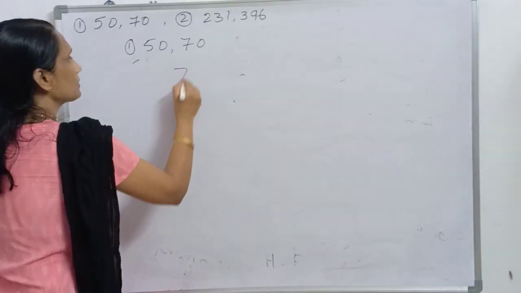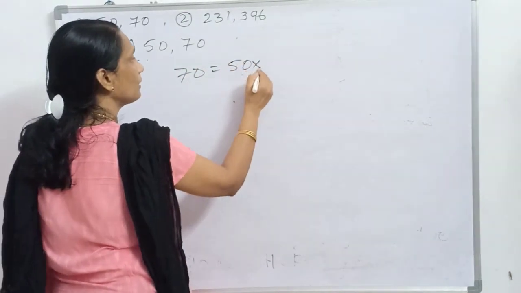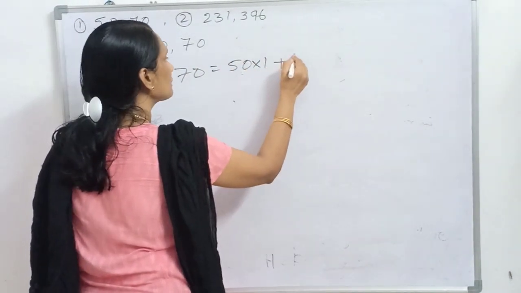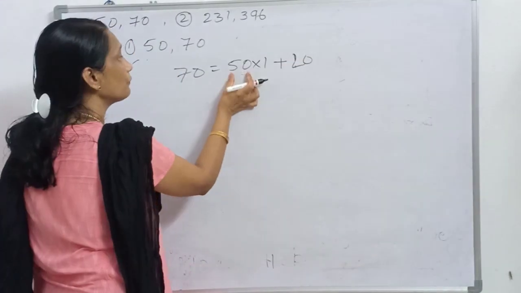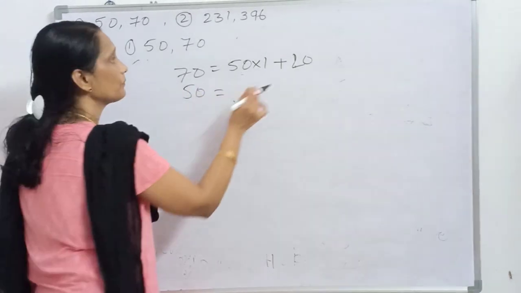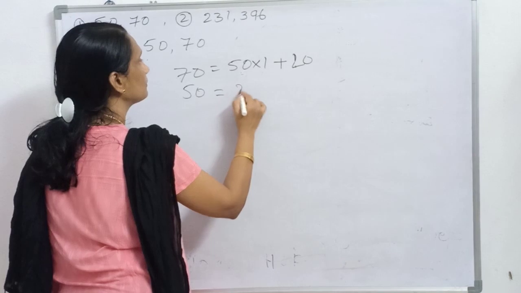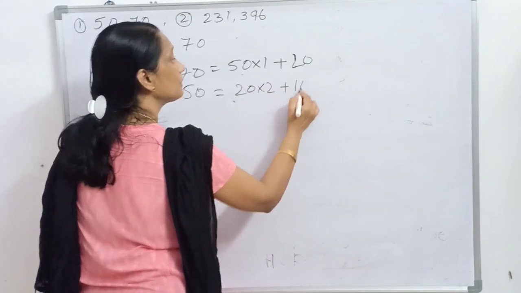See here, 70 is equal to 50 into 1 plus 20. Again 50 you have to take. 50 is equal to the remainder 20 into 2 plus 10.